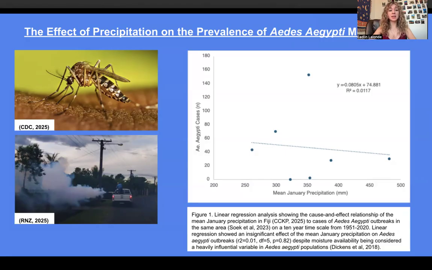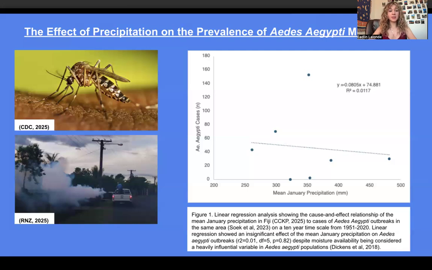I hypothesize that an increase in precipitation will lead to an increase in Aedes aegypti population size, as increased moisture provides ample habitat and conditions needed for larval success. I predict that if my hypothesis is to be supported, we will observe an increase in the prevalence of Aedes aegypti populations during the years with higher mean precipitation, shown visually by a regression table with a high R-squared value and close points to the line.